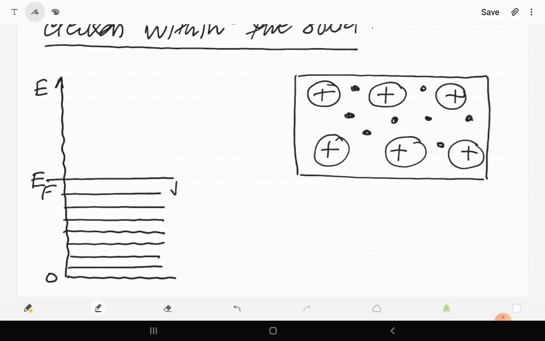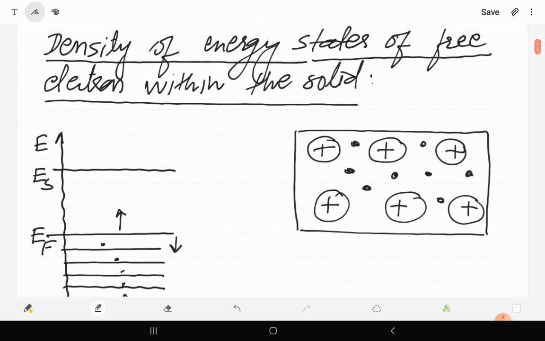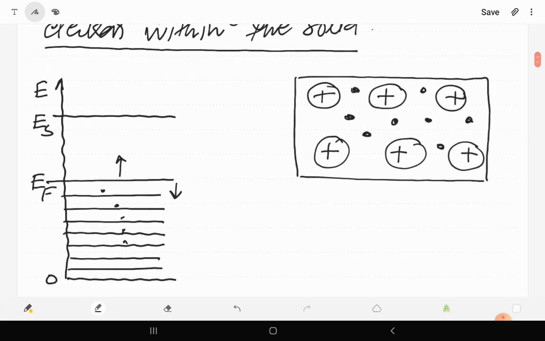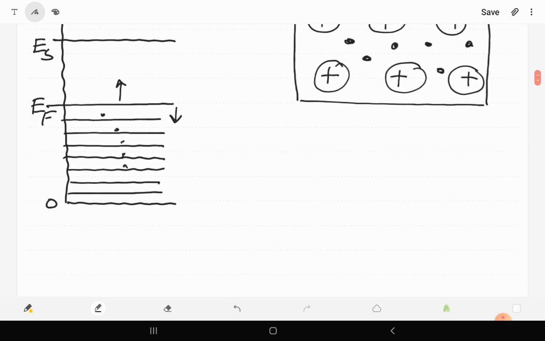We know that below the Fermi energy level all the energy states are filled by the free electrons, and above this Fermi level there is no energy state allowed to the free electron up to the surface energy. Suppose this is the surface energy Es. Now in this diagram we have to find the density of energy states of free electron. First of all, let's define the meaning of density of energy states for the free electron.